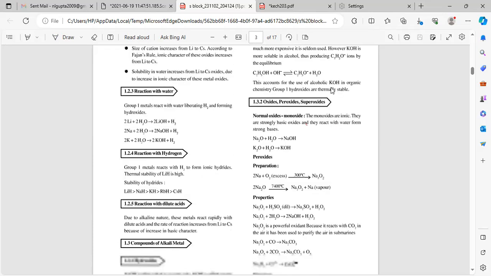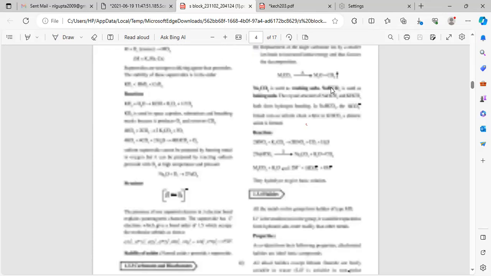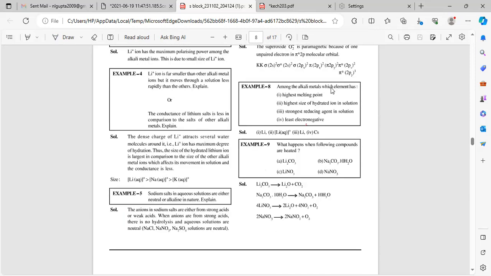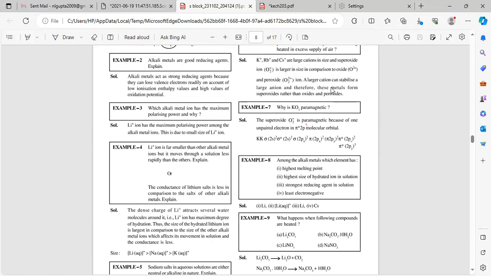Why am I giving this one? Because some conceptual problems are there, and you will be able to solve them. Here you see, alkali metals are good reducing agents because they give the valence electron. They can lose the valence electron readily on account of low ionization enthalpy. So they will act as reducing agents.